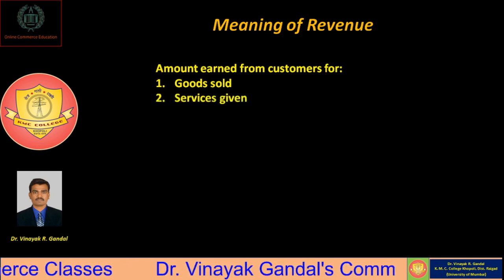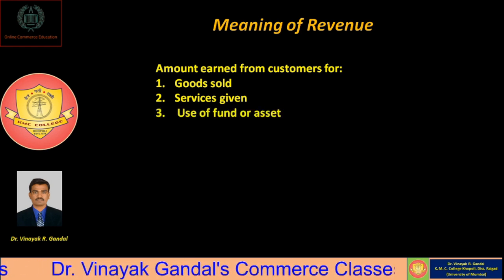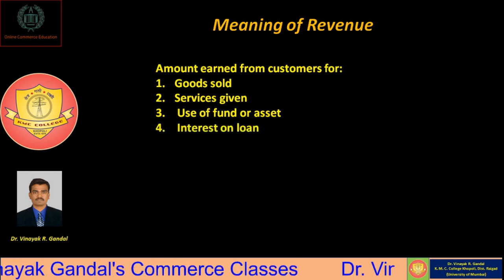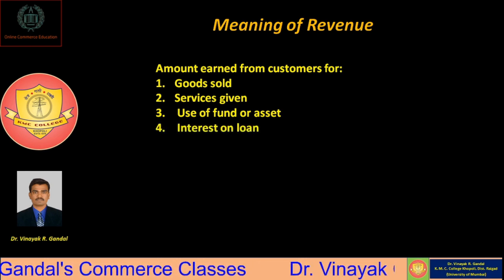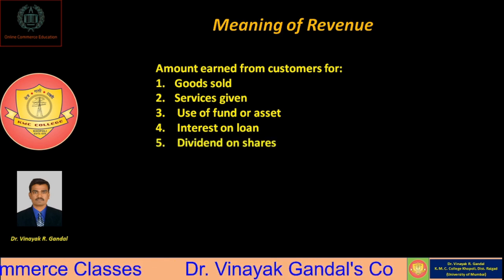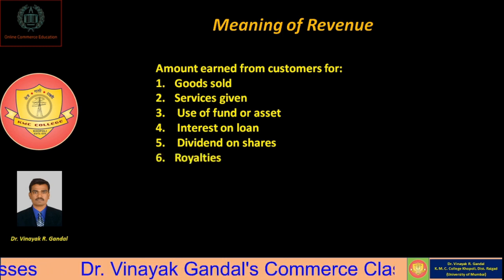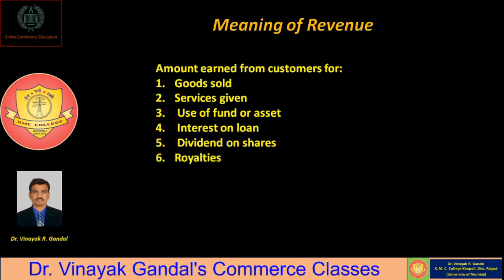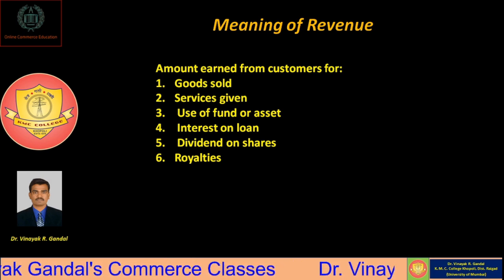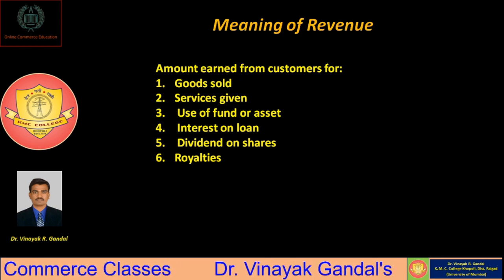Any amount earned from services given, any amount earned from use of fund or use of asset, any amount of interest received on loan, even any amount of dividend received on shares, any types of royalties received by the company depending upon the royalty agreement are also called as a revenue, and that must be recognized. Okay.